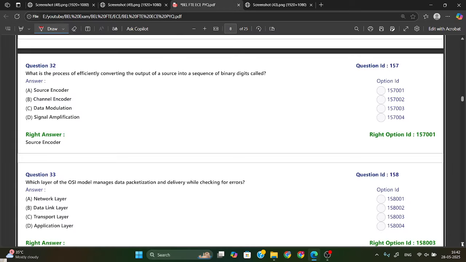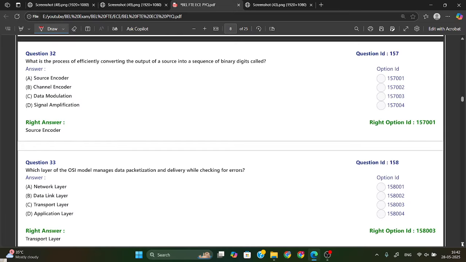Okay. What is the process of efficiently converting the output of a source into a sequence of binary digit code? So this is called source encoder. Source encoder is used to convert information into a binary representation. And what will it convert?